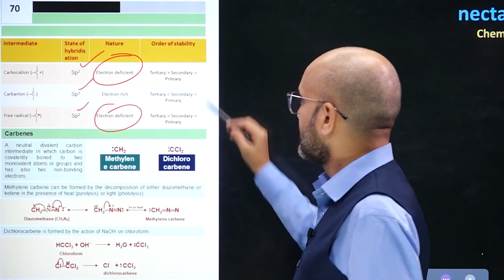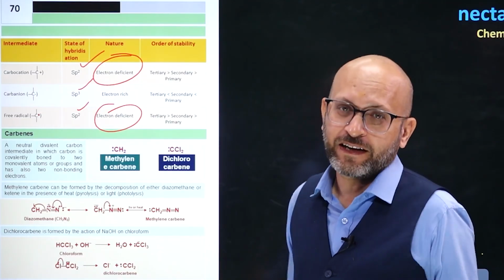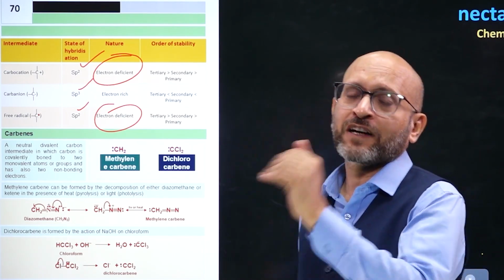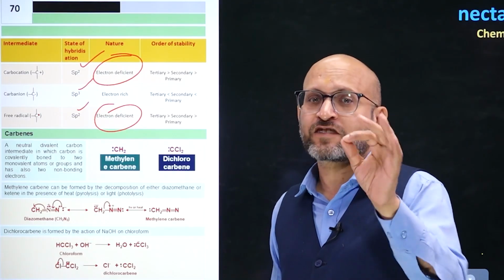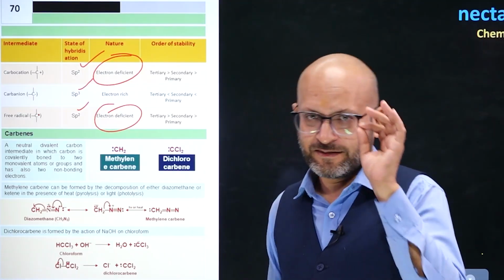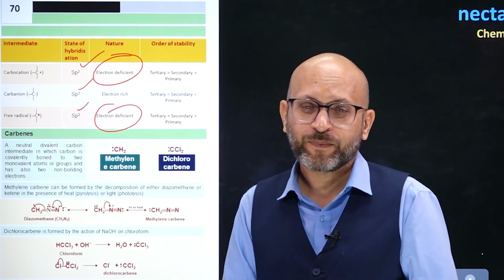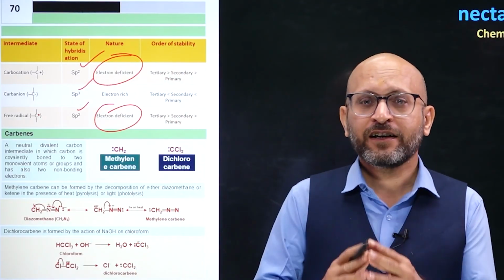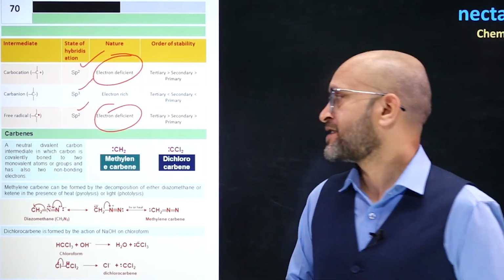Alright. The stability order for a carbocation is same as for free radical. For a carbocation, 3 degree is most stable, then 2 degree, then 1 degree. 1 degree is least and 3 degree is most stable. Same applies for a free radical. 3 degree free radical is most stable, then 2 degree and then 1 degree. And for a carbanion, the stability order is reverse of it, where 1 degree carbanion is most stable and 3 degree carbanion is least stable.